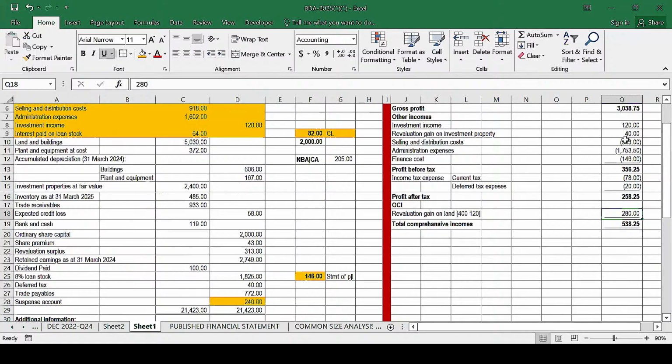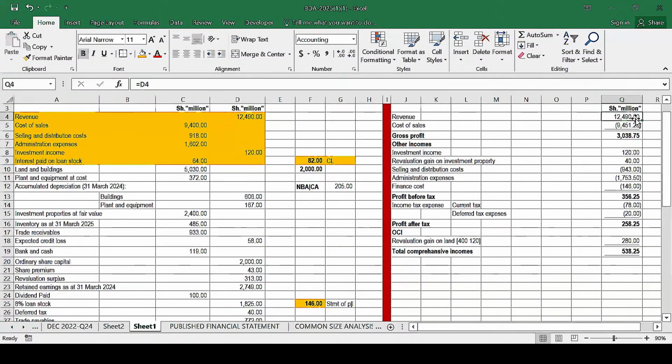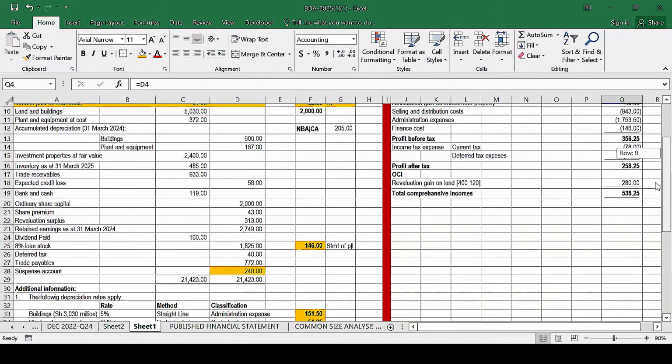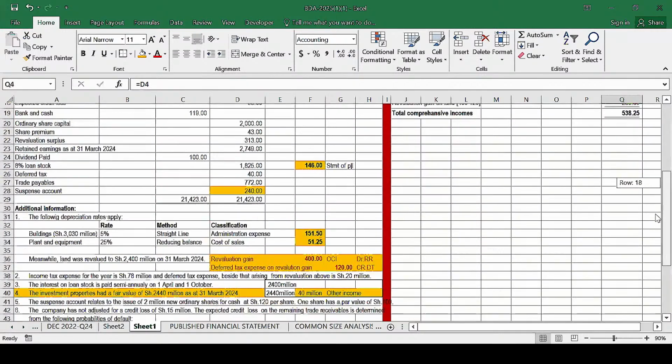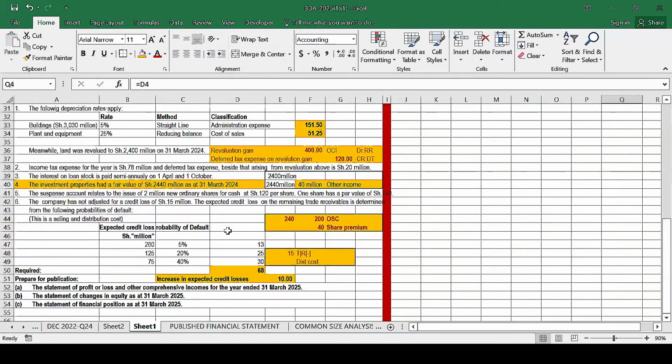Maybe, and all these items here. Investment income, revenue, you can see that one does not have any adjustment. Revenue, yes. So basically the marks allocated there were 8. For every correct entry here, you get 1 mark. So let's move and do the other part because of time. We finish on time. So we copy this and then we paste it here.